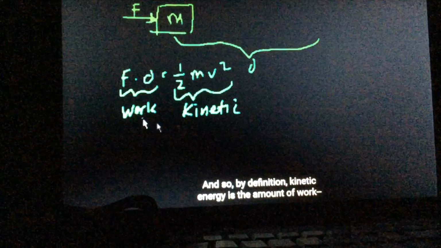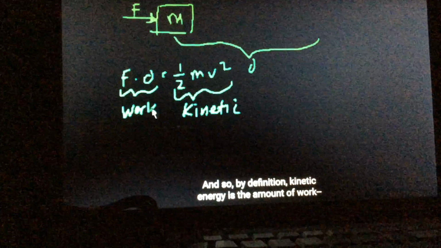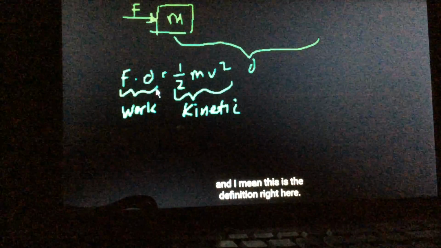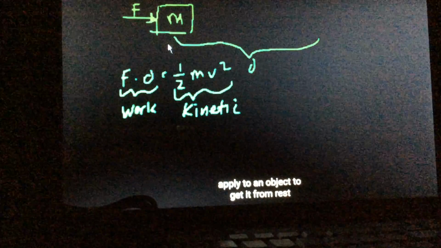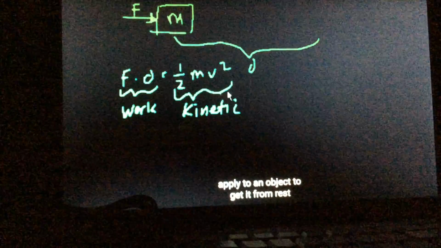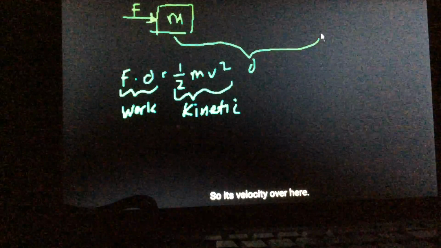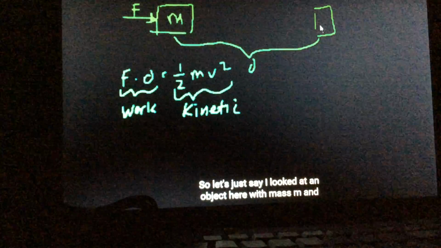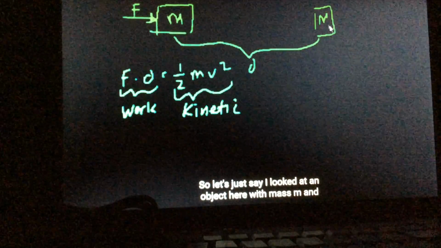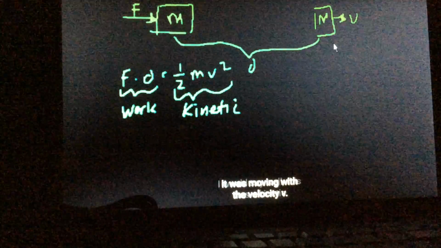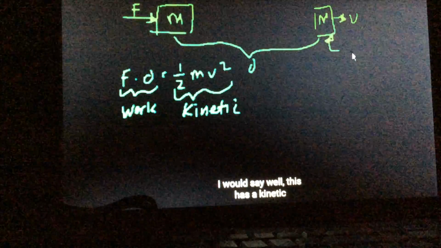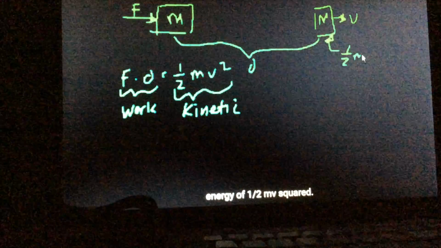And so by definition, kinetic energy is the amount of work, and this is the definition right here, it's the amount of work you need to put into an object or apply to an object to get it from rest to its current velocity. So let's say I looked at an object here with mass m and it was moving with the velocity v. I would say, well, this has a kinetic energy of 1/2 mv squared.